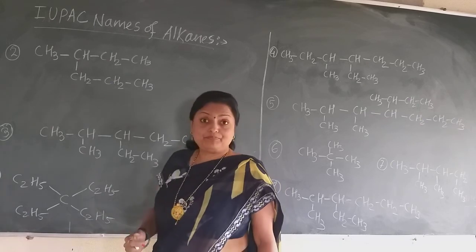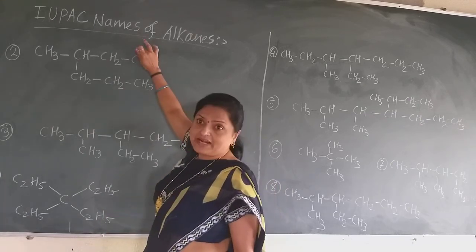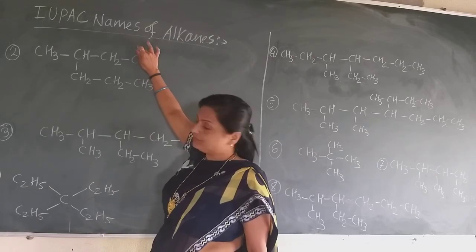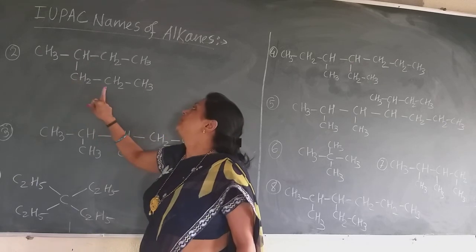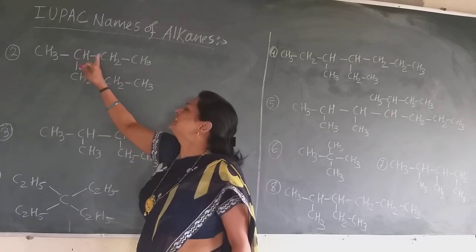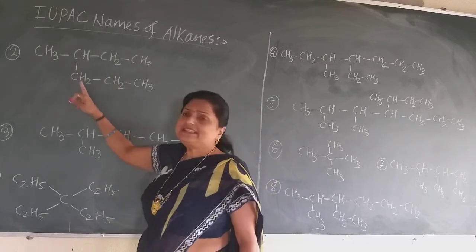But if I give the numbering from this right side carbon atom, in this way, 1, 2, 3, 4, 5, 6, this is also a straight chain, only it shows in this way.